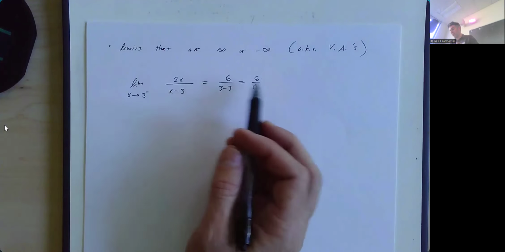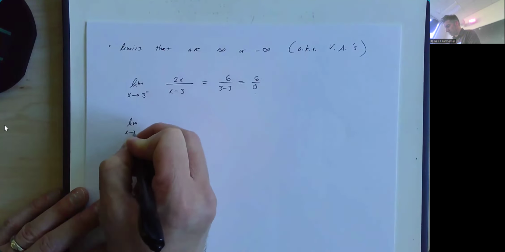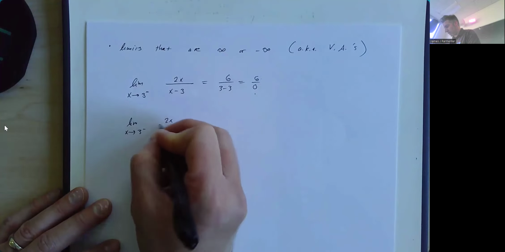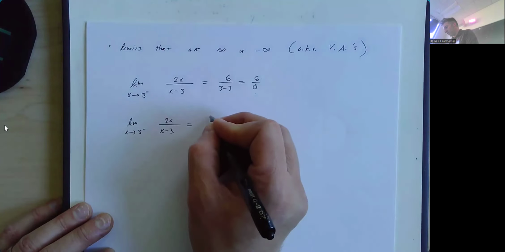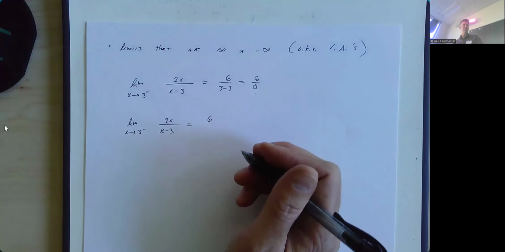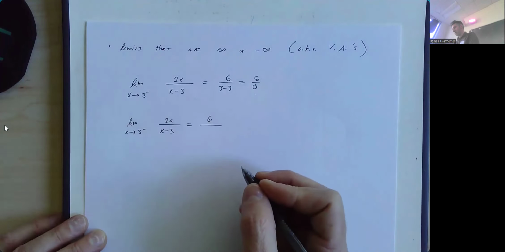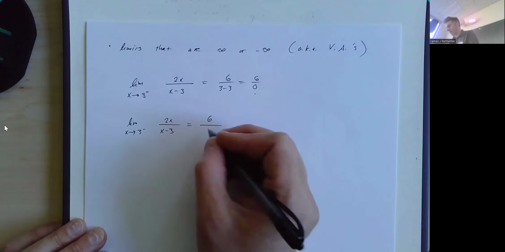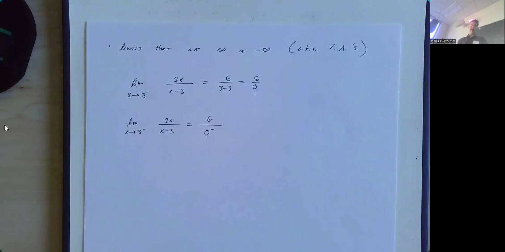So what I usually like to write for something like this is I would actually write this as limit as x approaches 3 from the left of 2x over x minus 3. And when I plug in that 3, the numerator is close enough to 6. I don't really care that it's like 5.99999 or whatever. But the denominator, I want to think of as not just 0, but as a very slightly negative number, which I like to write as 0 with a negative superscript. It's not that I'm approaching 0 from the left, it's just that I'm slightly negative.